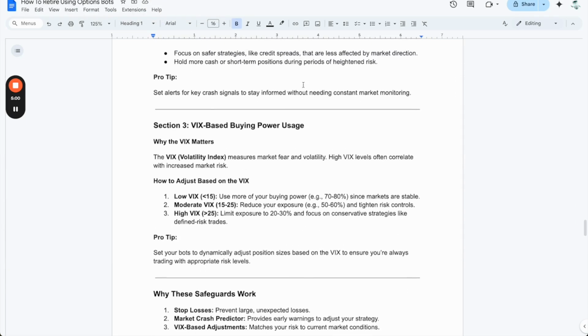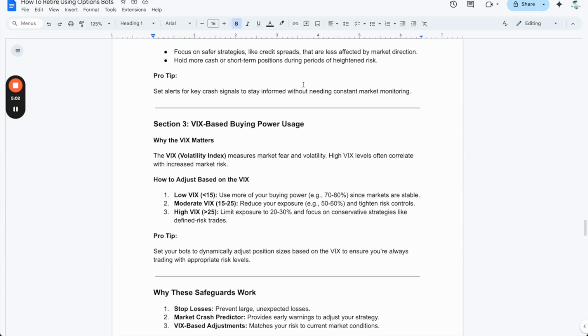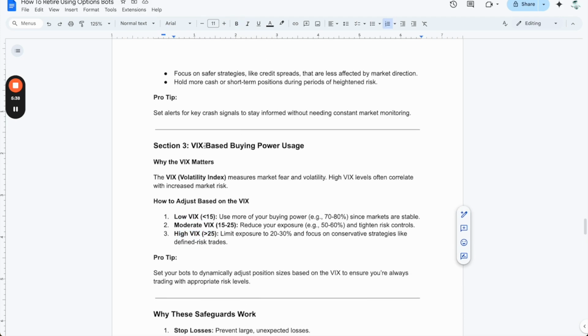Okay, cool. So now that we learned how to cap losses, we've learned how to avoid most market crashes, not all of them because nothing's perfect, but most of them, we now have to deal with the risk of volatility. Options trading has a lot of Greeks, a lot of weirdness going on. And so volatility plays a huge measure in that. The easiest way to restrict how much volatility affects you is to change your position sizing based on where volatility is. As option sellers, if VIX is low, we have a lot of risk. If VIX is high, we actually have less risk.